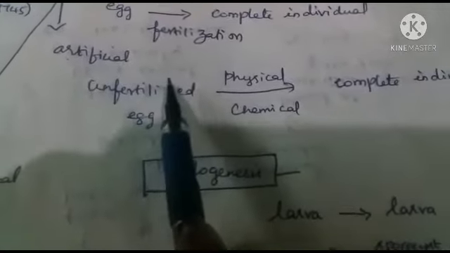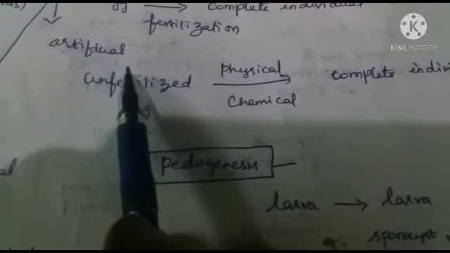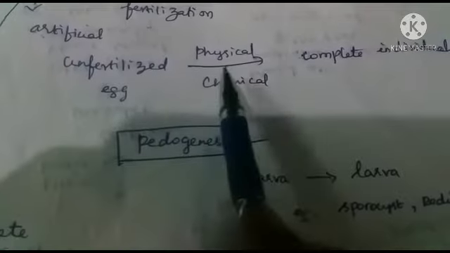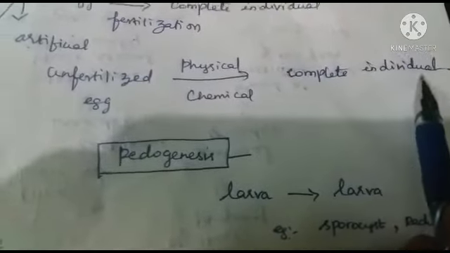The last one is artificial parthenogenesis. What is called artificial parthenogenesis? The unfertilized egg is induced by physical stimuli or chemical stimuli to produce the complete individual.